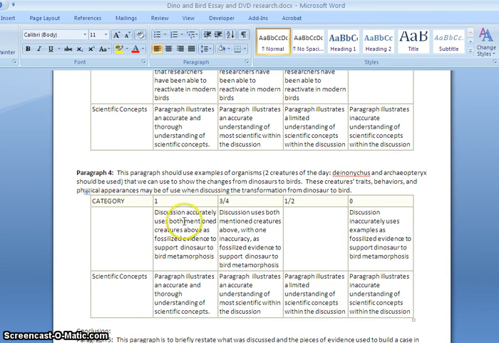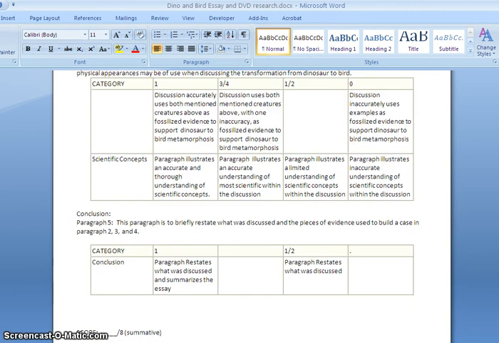Okay. Now again, discussion needs to talk about these 2 guys, the fossilized evidence that we see within those 2 creatures, and then also give me a very good understanding or evidence of your understanding of these 2 guys. Okay. Lastly, conclusion paragraph or conclusion part.